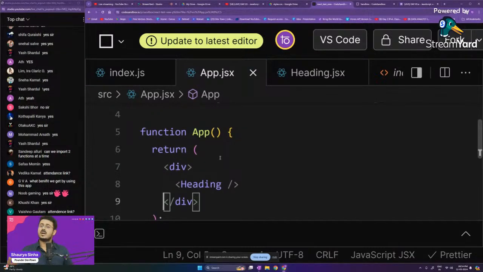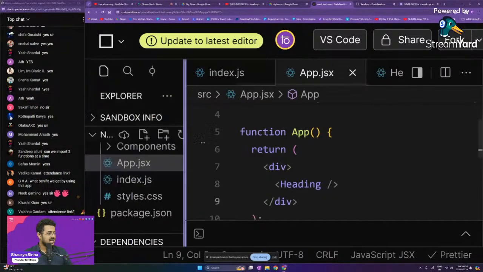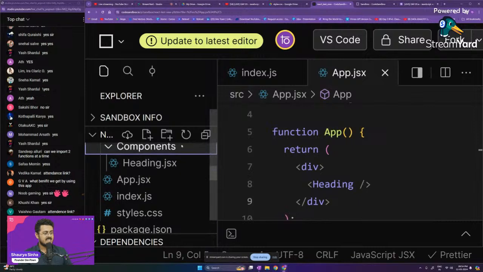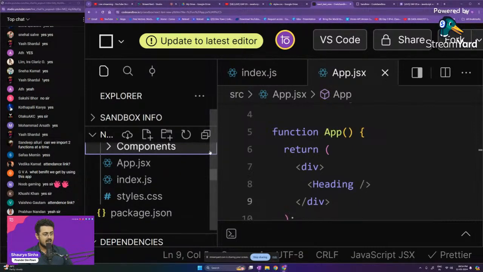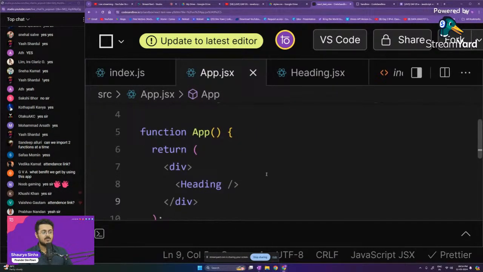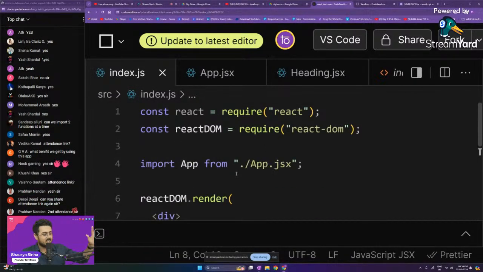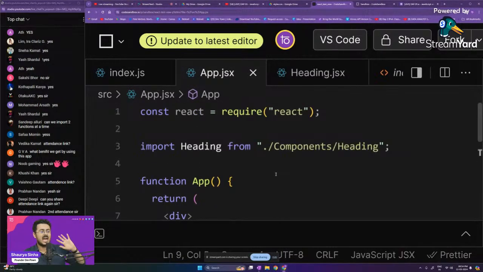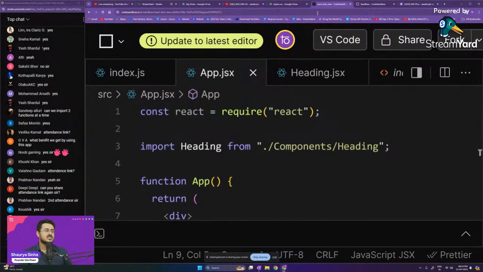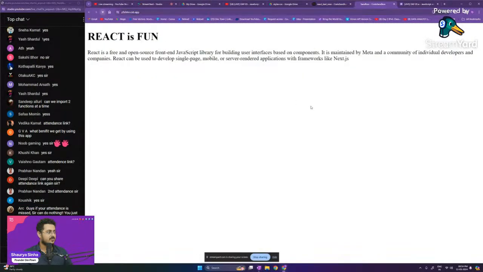So now whatever component you want to build, you will build that component in a file present inside of the components folder, and you will render it inside of the app.jsx, not inside of the index.js. Now you're never going to touch the index.js, guys. You're only going to work with app.jsx. So now if you go back to your website and refresh the page, as you're able to see, everything is working absolutely fine. There's no issues in that.